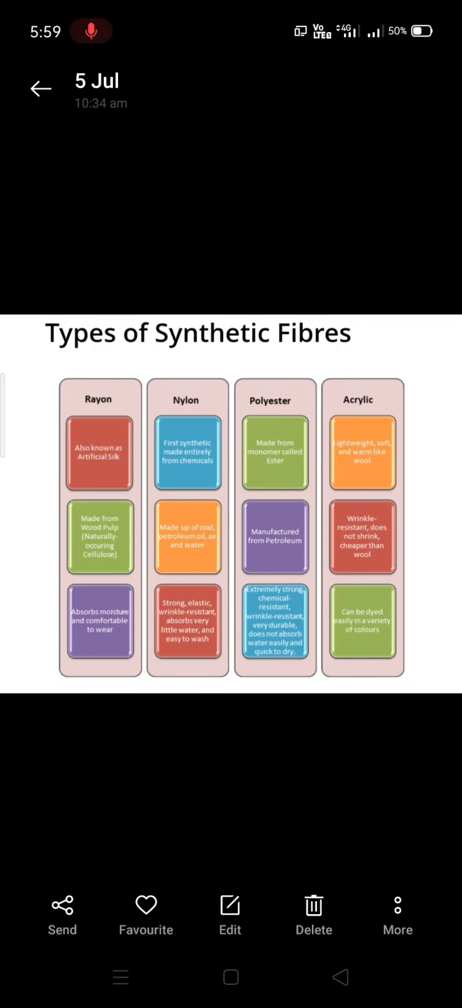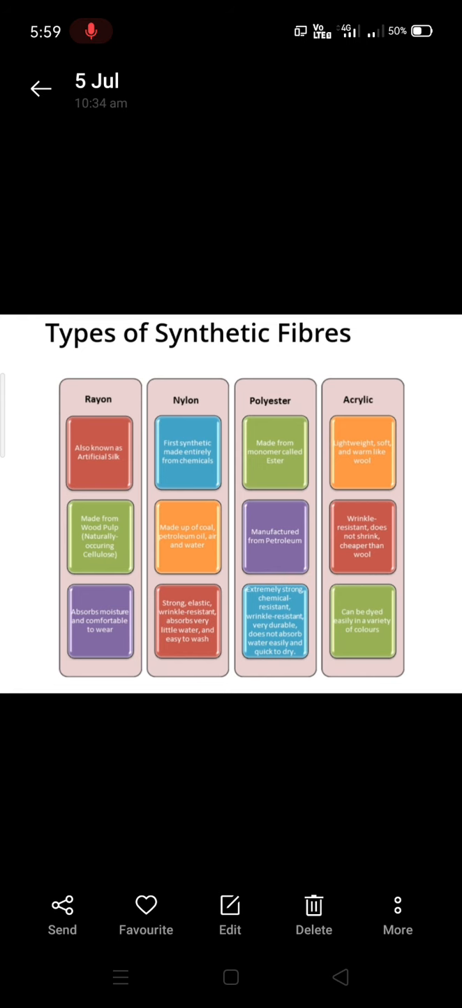Today I am here to explain to you the third chapter of chemistry, that is synthetic fibers and plastics. Fiber is a thread whereas fabric is a cloth. We already have learnt about natural fibers in our lower classes.